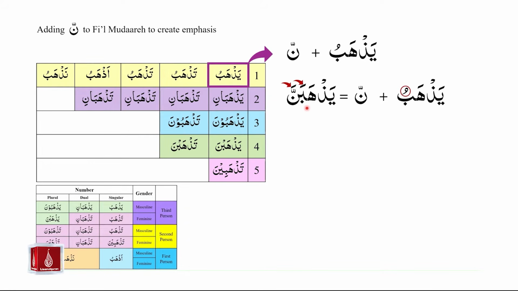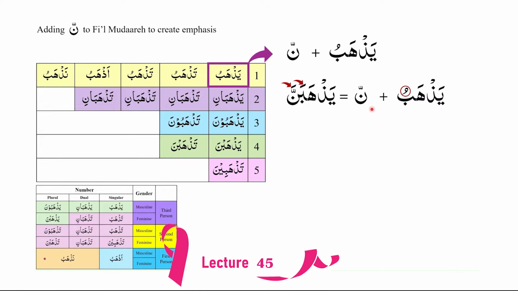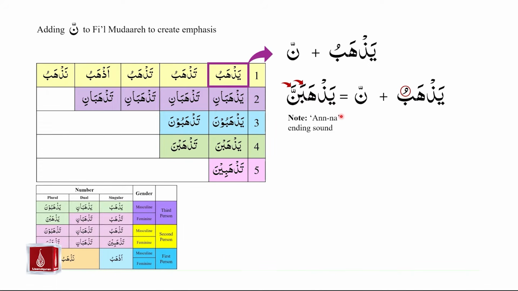So let us see what changes are taking place in the case of yazhabanna. The first change that we notice is that the pesh on yazhabu is being replaced by a zabar. So yazhabu is becoming yazhaba, and then we are attaching the noon of emphasis to it and putting a zabar on it. So yazhabu plus noon saqila becomes yazhabanna. Please notice the anna ending sound. Yazhabu with emphasis through nun saqila becomes yazhabanna.